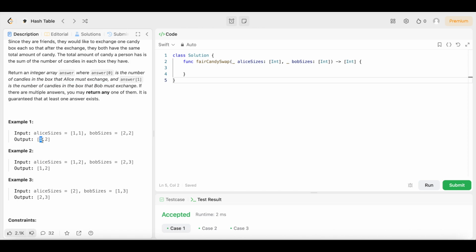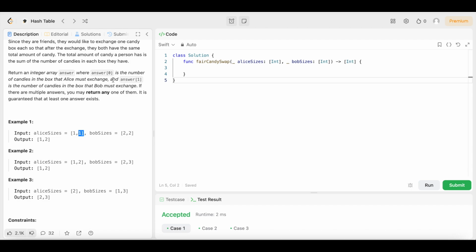So right here, index 0 is 1. That's the number of candies in the box Alice must exchange. So index 0 corresponds to aliceSizes right here. We must move one of these ones over to Bob.